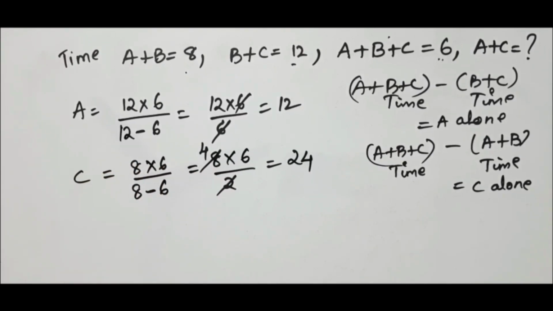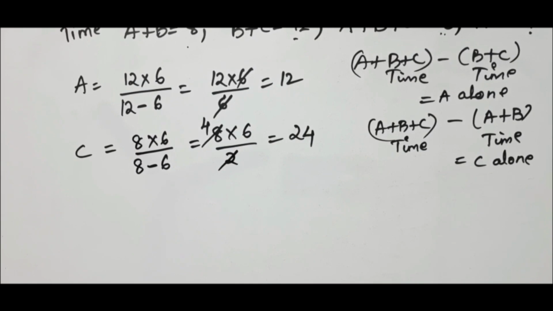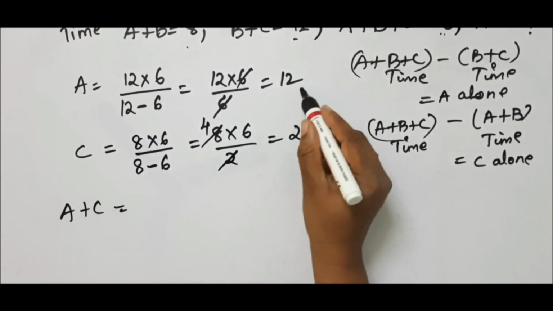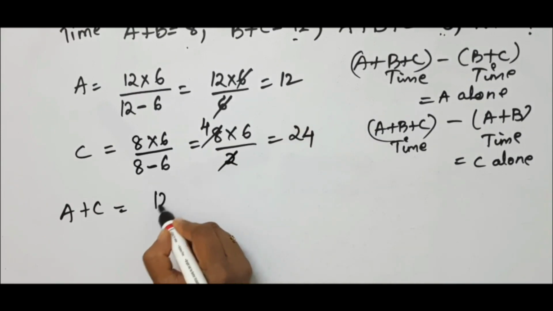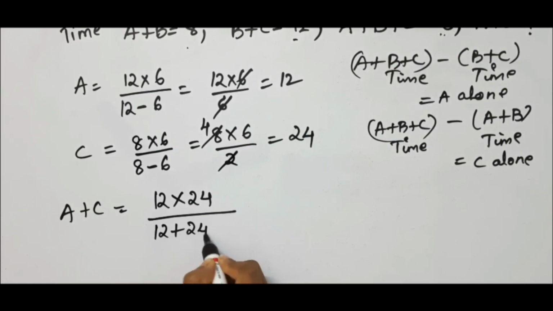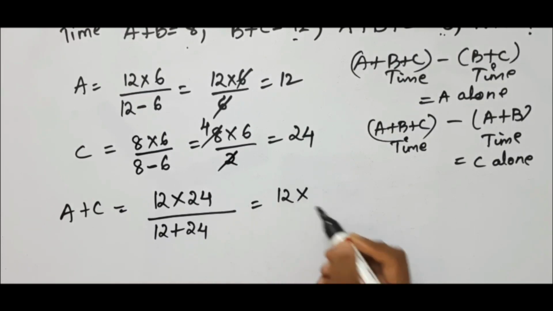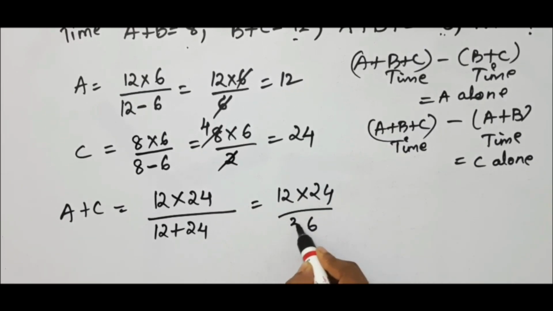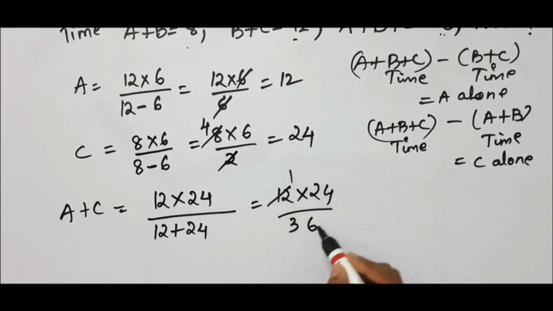So we got A alone value and C alone value. So we can easily calculate A plus C time. Find the A plus C time. A plus C time is nothing but you have to take these two values: 12 into 24 divided by, add those two, 12 plus 24. So this is equal to 12 into 24 by 36. 12 ones and it is nothing but 12 threes.